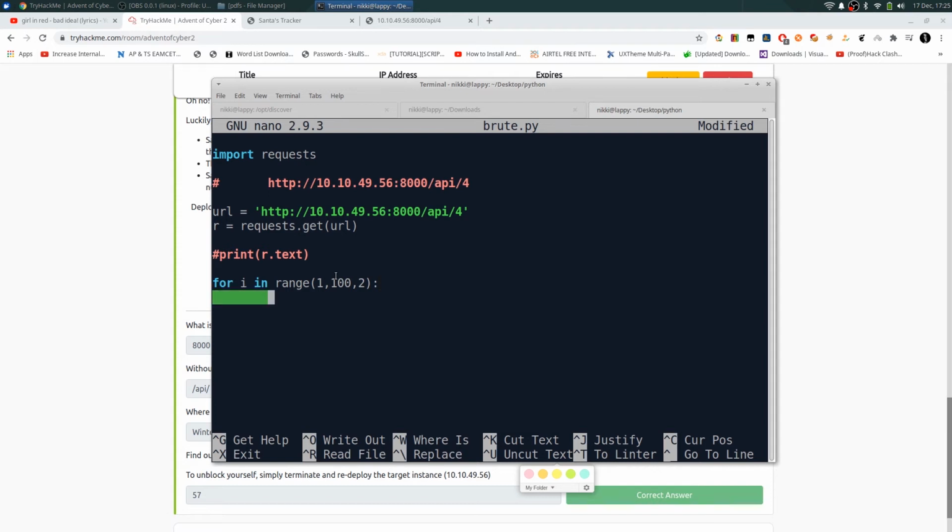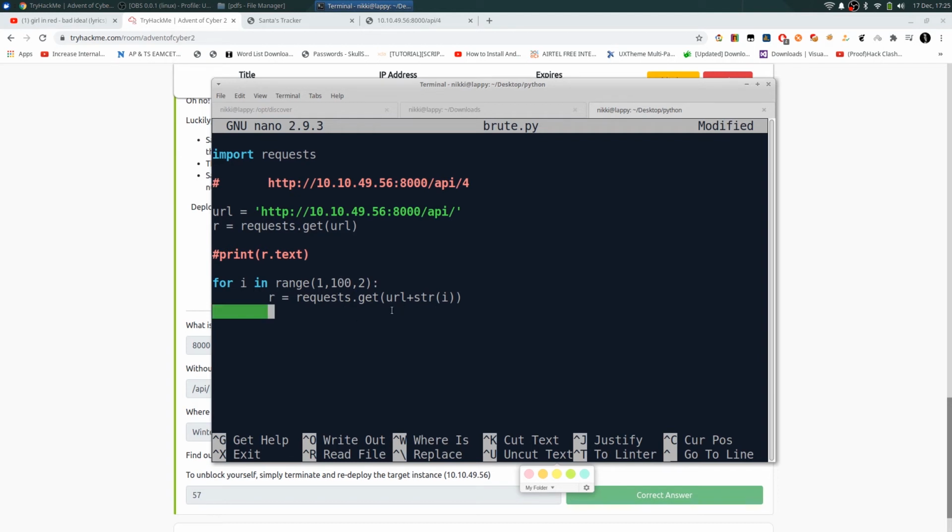Now we need to say r equals requests.get, looping over this number. The URL is the path up to api, and the number will be this i: url plus, converting that integer into a string.